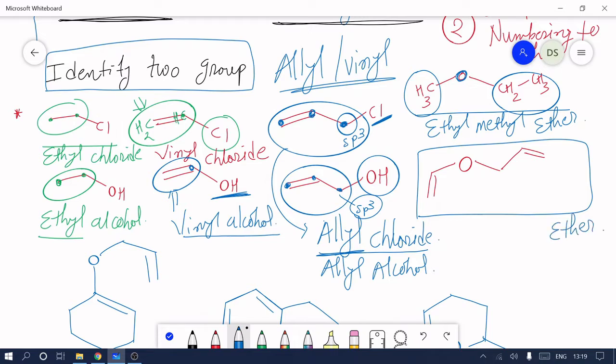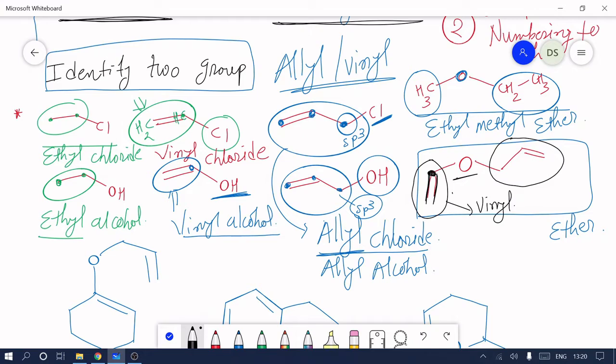Now two groups are there. One is, see here, 2 carbons, the CH carbon directly attached to the functional group. This 2 carbon moiety is called vinyl. And on the other side, there is a group of 3 carbons.